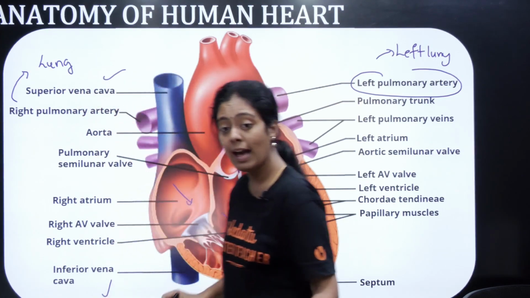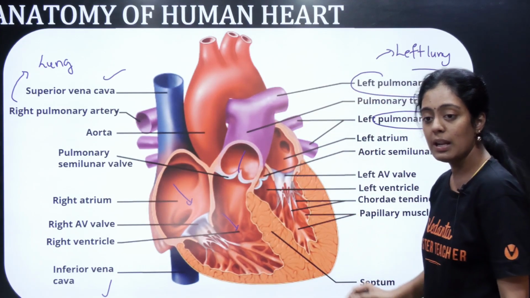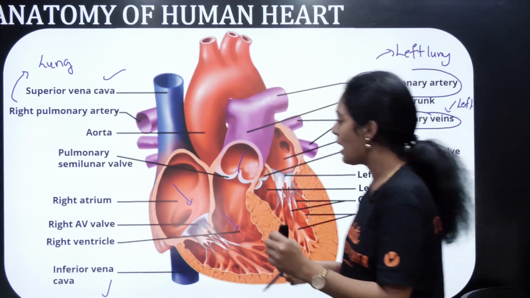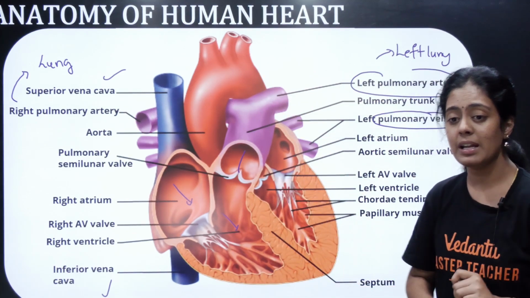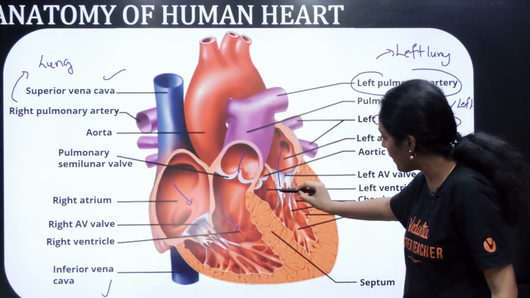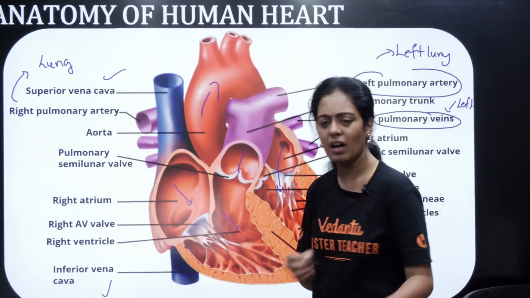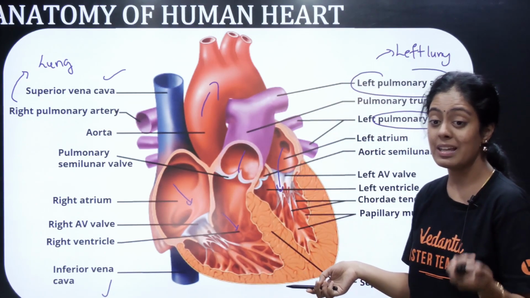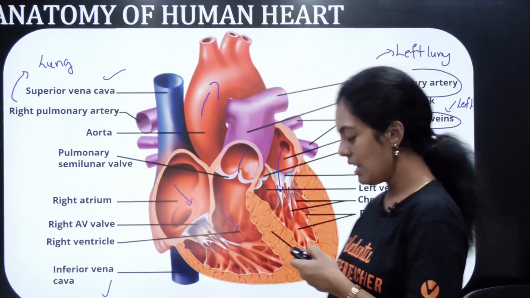Okay, then you have the oxygenated blood returning back via your pulmonary veins. So left pulmonary veins carries oxygenated blood from left lung. Similarly you also have your right pulmonary vein. I think they have not shown it here. It's okay. So right pulmonary vein, it is going to carry from the right lung. Now you can see the oxygenated blood will flow from the left atrium to left ventricle, from the left ventricle into aorta. Here you have semilunar valves and atrioventricular valves, we say AV valves, bicuspid and tricuspid. Okay, very very important.